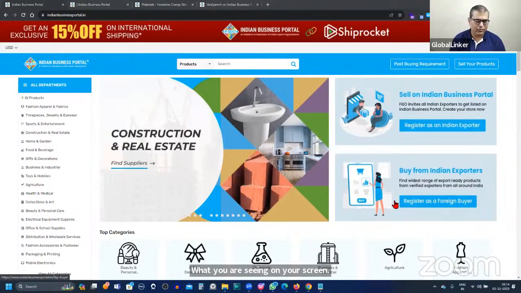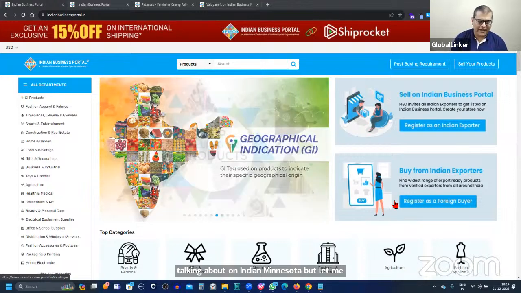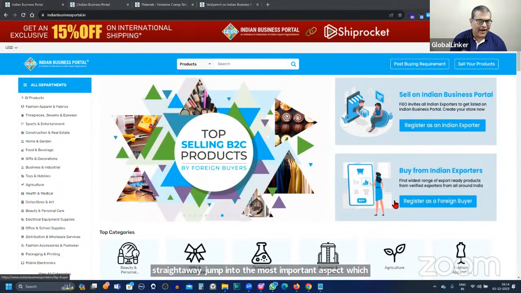What you're seeing on your screen is Indian Business Portal, and we'll definitely be talking about Indian Business Portal. But let me straight away jump into the most important aspect, which all of you will be very keen to understand, and that is how you can benefit from Indian Business Portal.